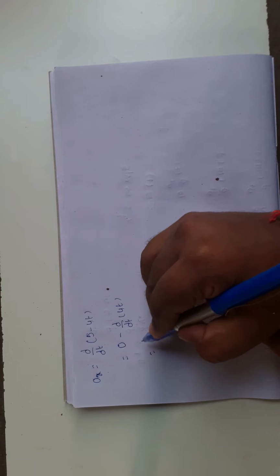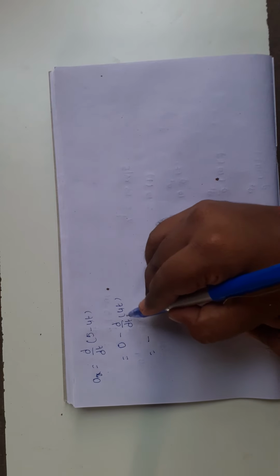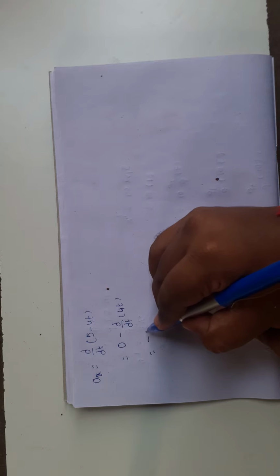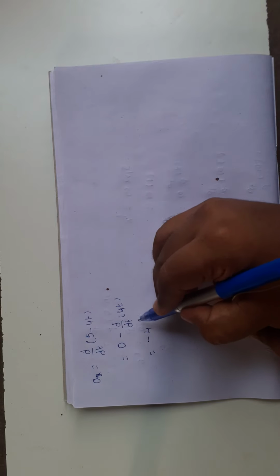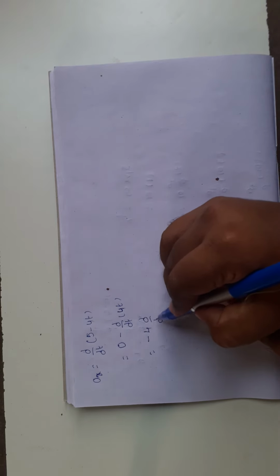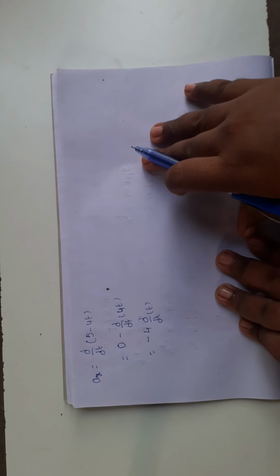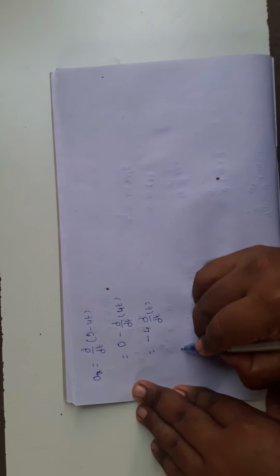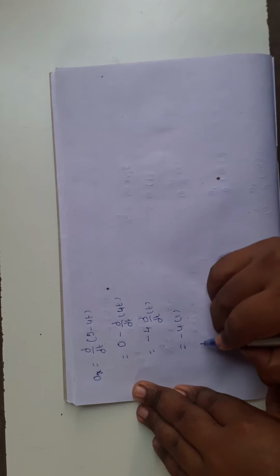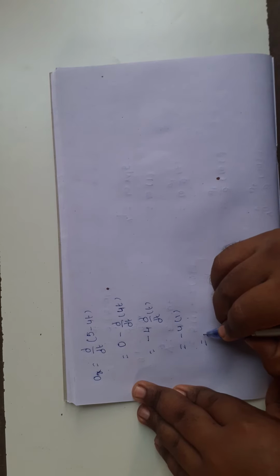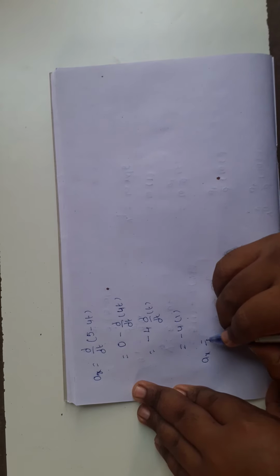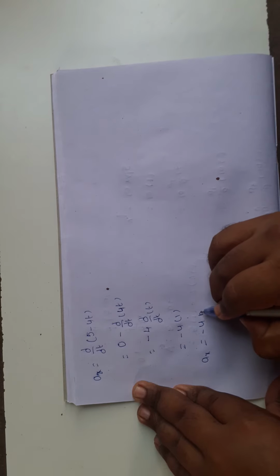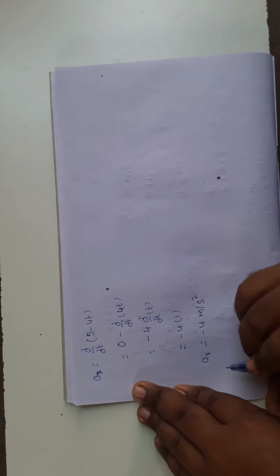Minus 4 is the constant term, I am writing outside of the differentiation. d by dt of t equal to 1. So acceleration along x coordinate equal to minus 4 meter per second square.